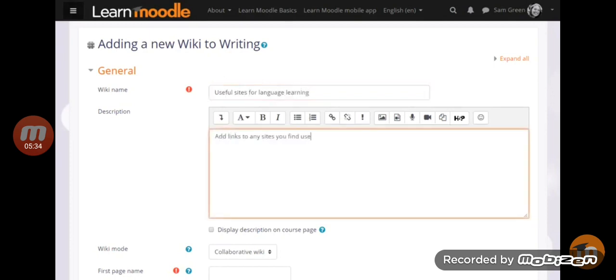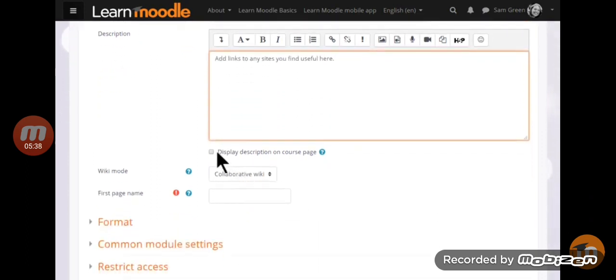And you can then give a description of what you want them to do with the wiki, and you can tick the box Display Description on course page. Normally, a wiki would be group work, collaborative, but you can, by changing the drop-down menu here, have an individual wiki, and then each student would have their own copy, for instance as a personal notebook.